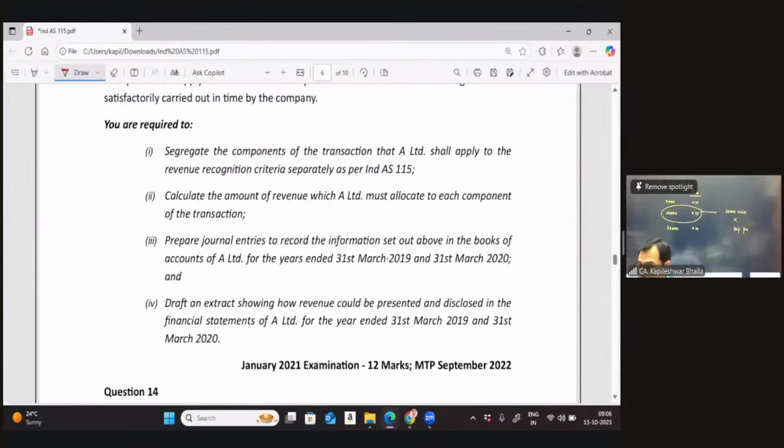There are 4 requirements put together. One is, it says separate the components of the transaction. If you look at this word keenly, there is some interesting insight which comes. The step number 2 in Ind AS 115 is identifying the performance obligation. Here, the examiner is not asking you to identify the performance obligation. He is saying that I want you to give me the components of the transaction.